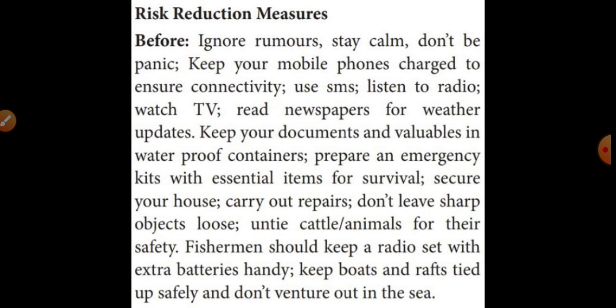Stay calm, don't panic. Panic means fear. We should not fear. Keep our mobile phones charged to ensure connectivity. We should use SMS, that means we should give messages through SMS to other areas.